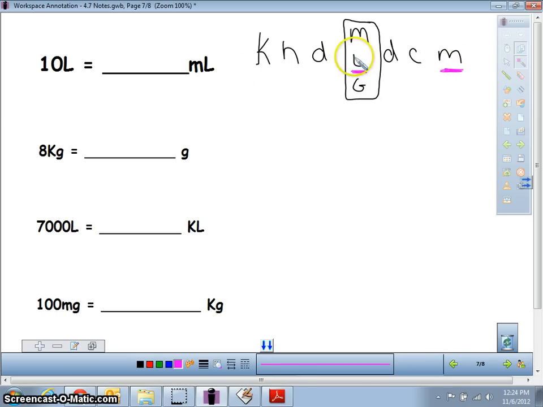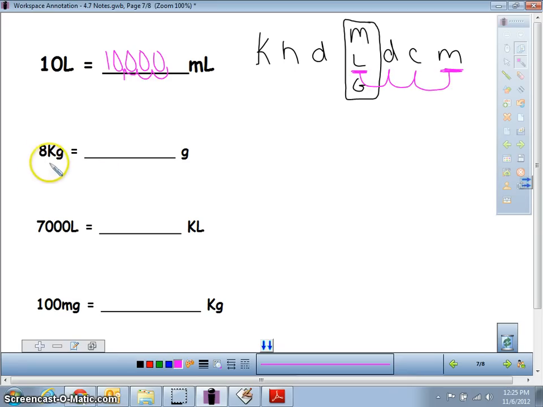So what's it going to take to get there? It's going to take 1, 2, 3 hops, 3 whoops to the right. That's what I need to do with my decimal now. Right now I have 10 with a decimal point after because it's a whole number. So I need to go 1, 2, 3 to the right, and I need to fill those in like they're little egg cartons. So 10 liters is the same thing as 10,000 milliliters.